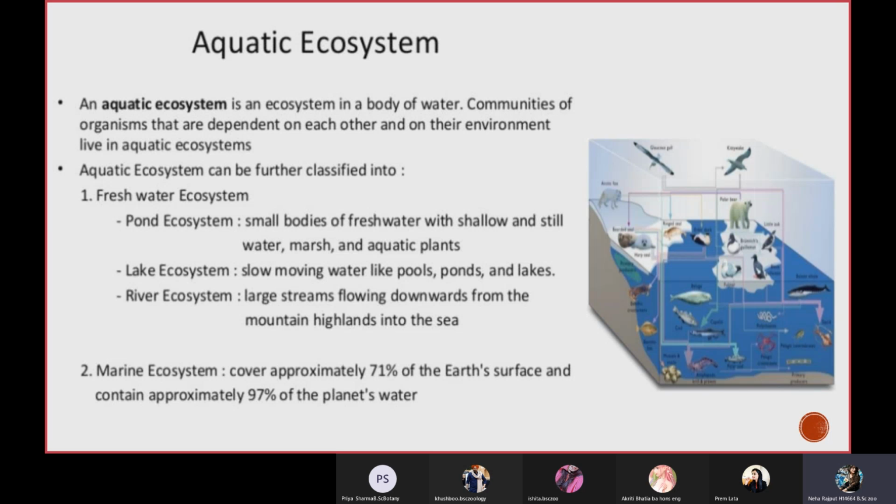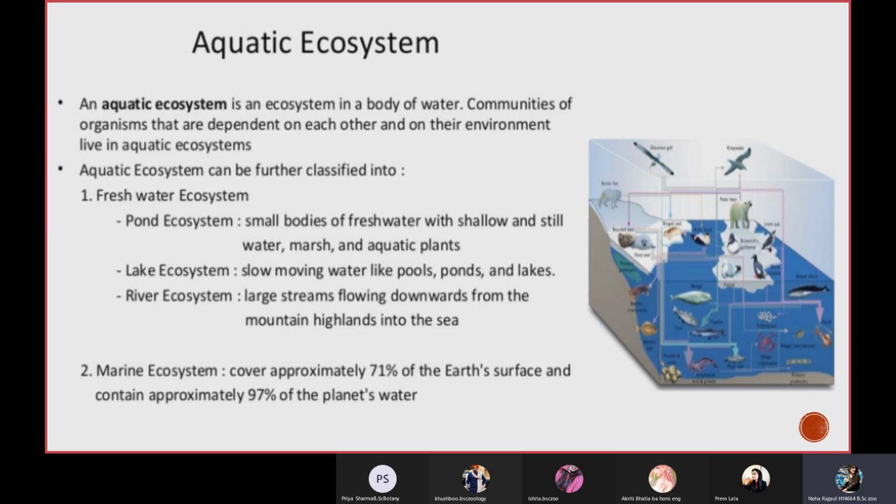And the lake ecosystem is not of that much importance to humans for food, but yeah, it has an aesthetic value. Whereas the river ecosystem has very much importance, because river is flowing water and everybody requires fresh water for drinking, and stones and whatever else is found from the river.